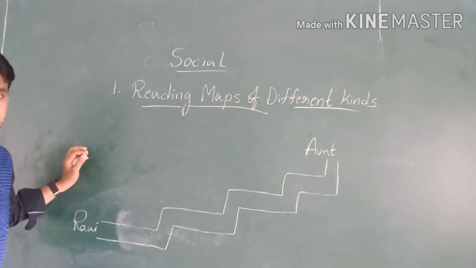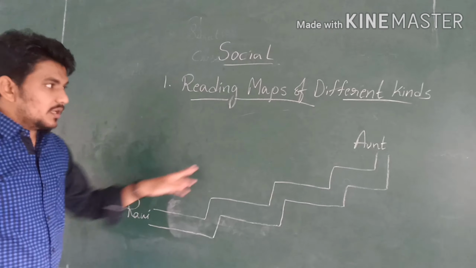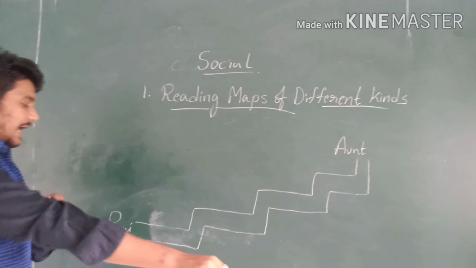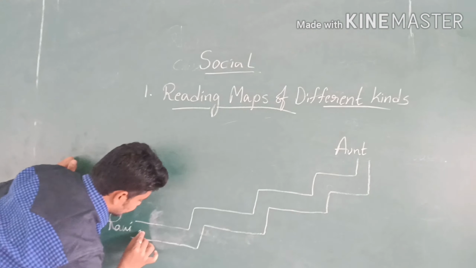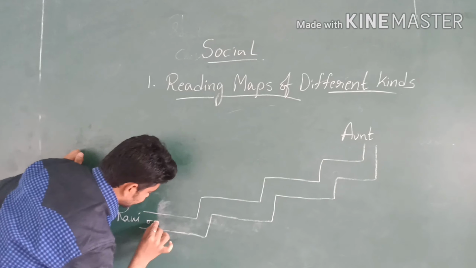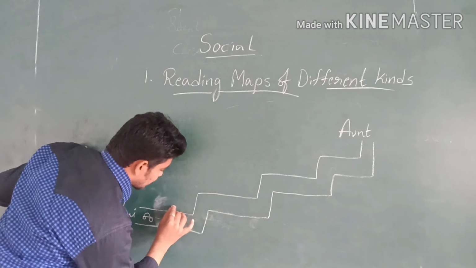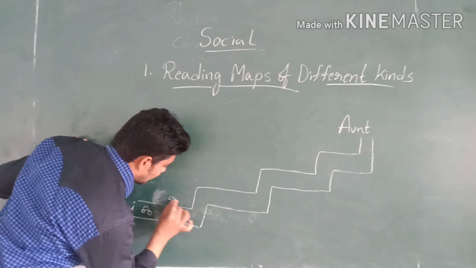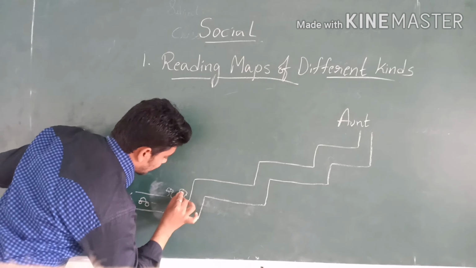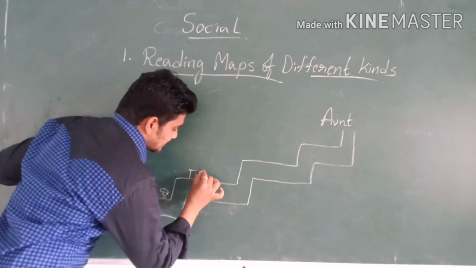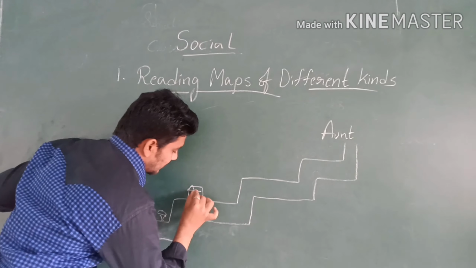The way is like this. Ravi is a person who wants to go to his aunt's house. He traveled by car. On the way, he saw some trees, and houses, some villages.